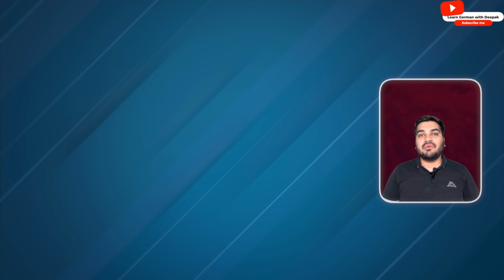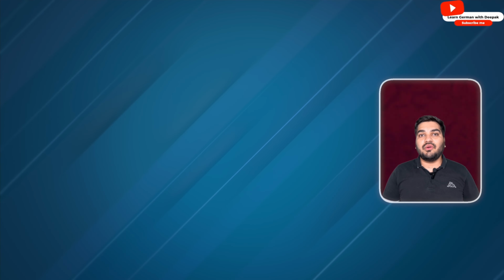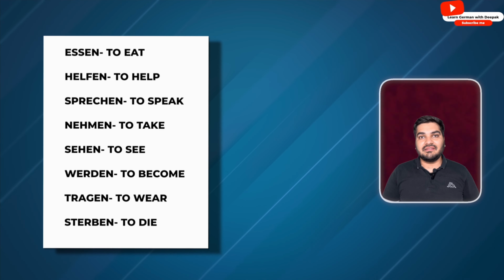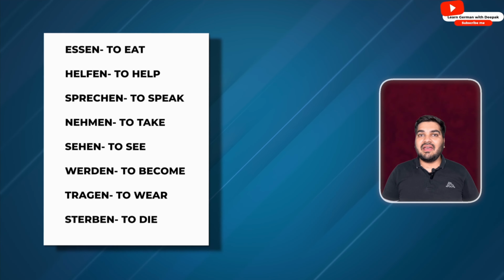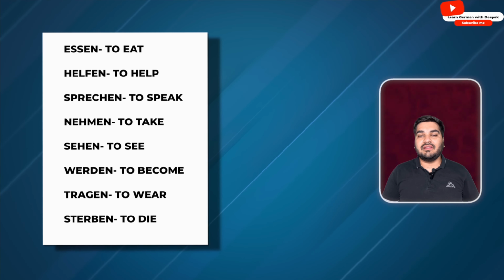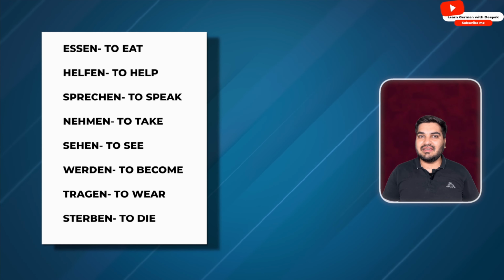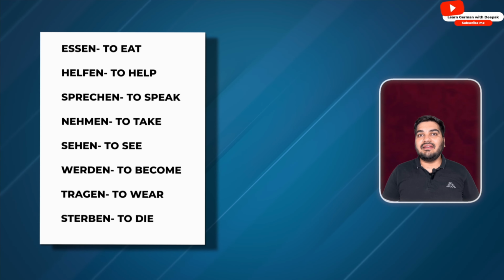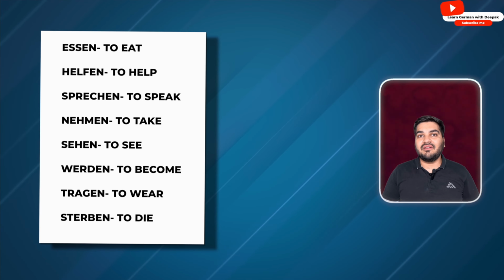Now these were all the examples of Unregelmäßige Verben with the five different cases. As you can see, I have given some more verbs as examples of Unregelmäßige Verben. You can make your own table with that and learn Unregelmäßige Verben.